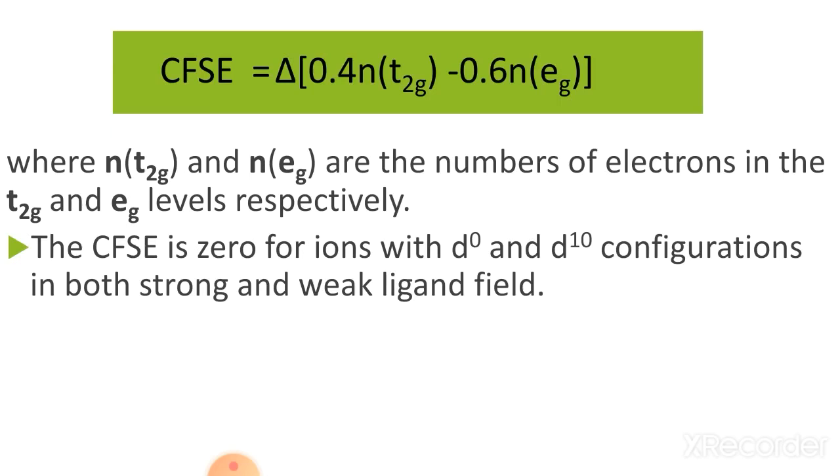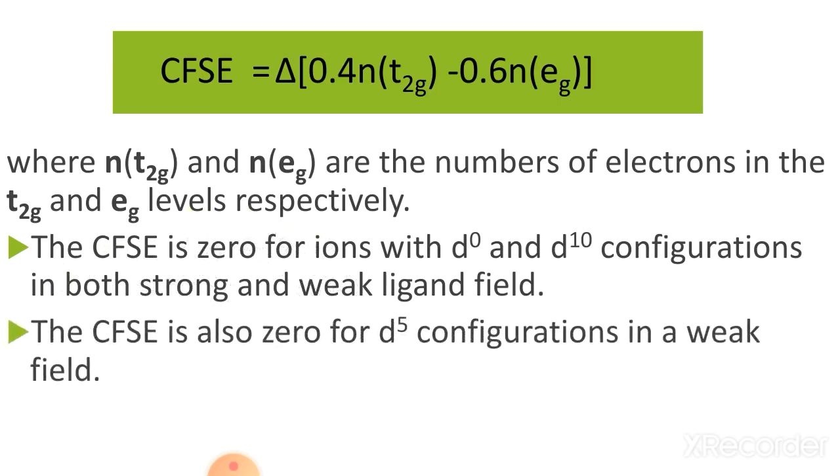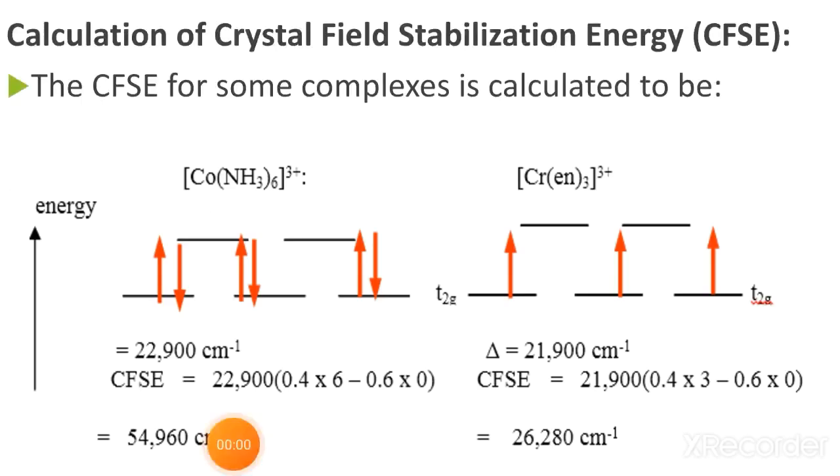Now dear students, the CFSE is 0 for ions with d0 and d10 configuration in both strong field and weak field. The CFSE is also 0 for d5 configuration in a weak field. So now students, to understand the concept, the crystal field stabilization energy for some complexes is calculated as follows.